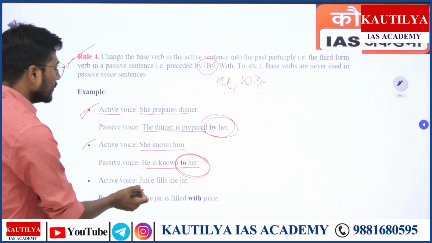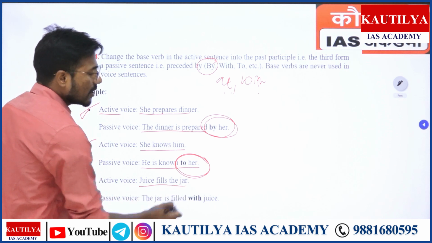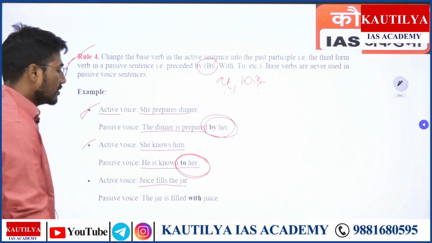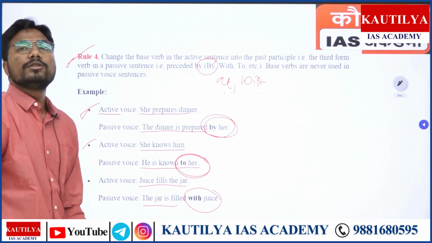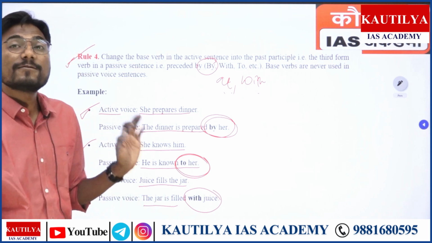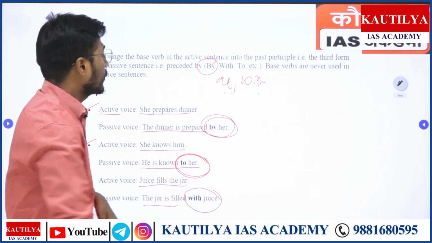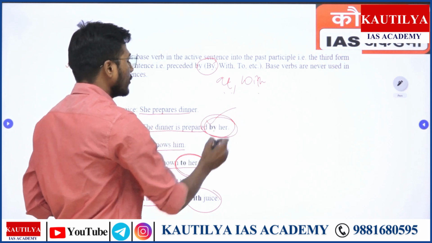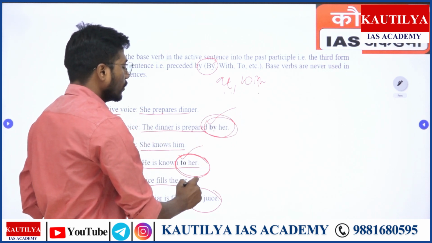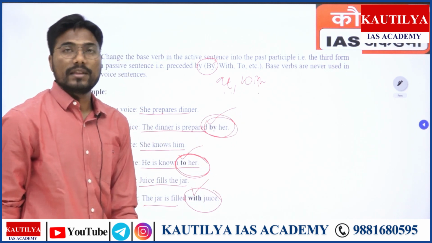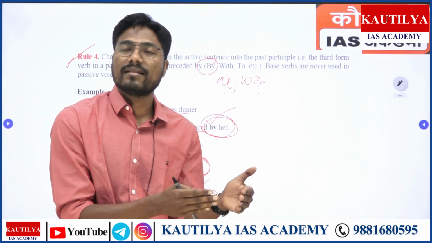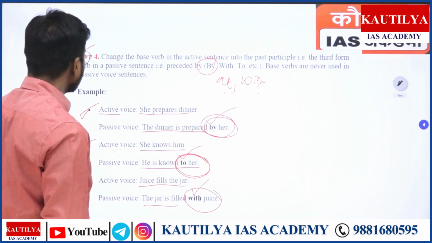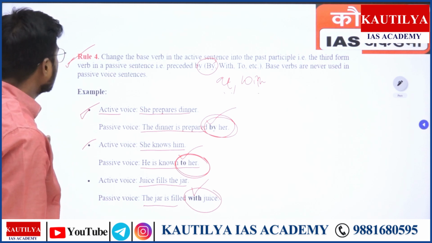Then juice fills the jar. Juice fills the jar. And here in this last one, with juice. Like the jar is filled with juice. So in the first sentence, by हो गया. Second, to. Here third, with. In भी हो सकता है. Interested in. Right? We have so many examples to cite at the end of this.